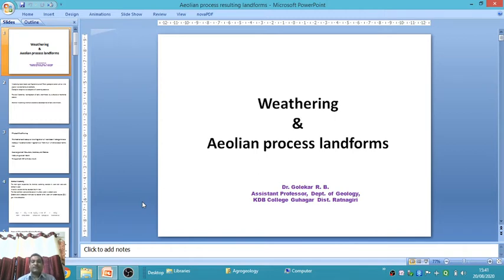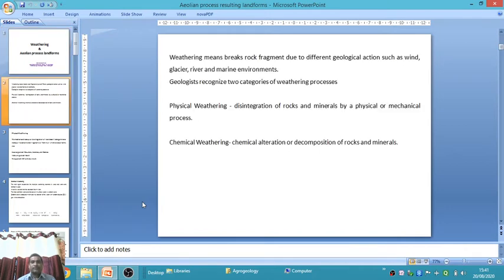After erosion and weathering, this material is transported from one place to another and deposited in particular places. Then those landforms formed are called depositional landforms. Okay, what is meant by weathering? Weathering means the breaking of rock into fragments due to different geological actions such as wind, glacial, river, or marine environment.